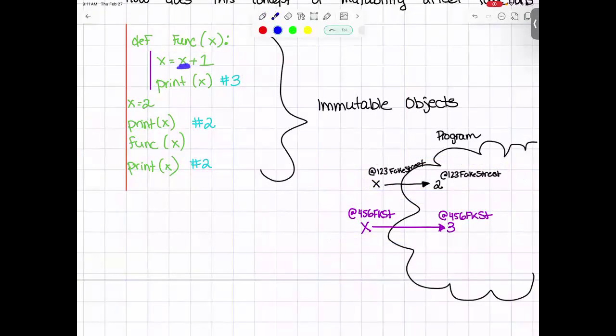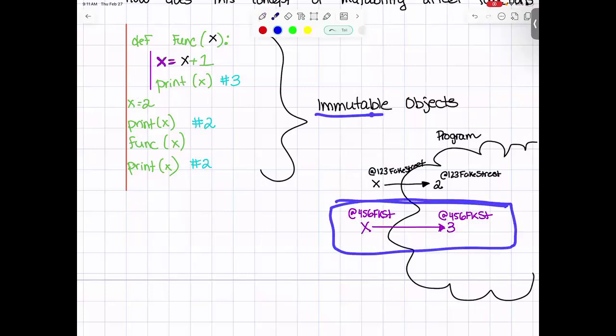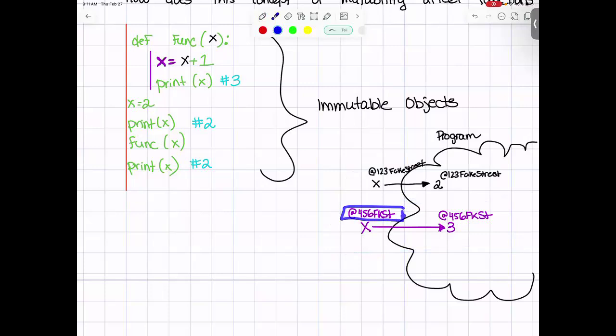So 2 came in right here. That is still the same. We can even turn these black. It might help, because those came in as those values from this black object right here. But as soon as we said that this x equals that other value, Python said, no problem, enter immutable. So I'm going to give you a brand new piece of paper with a brand new address to your new value. It didn't actually overwrite the old value at all.